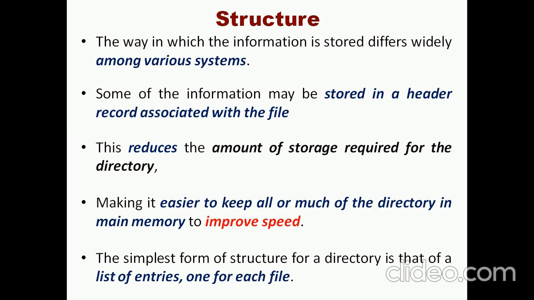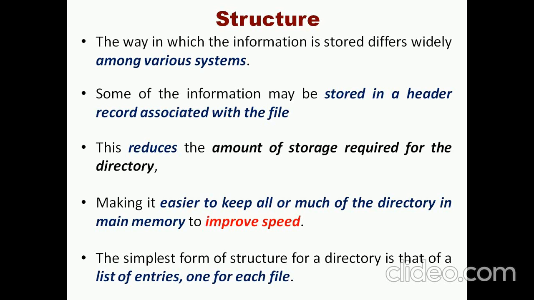In this case we are using the simplest form to structure the directory. Some directories have header information about the particular file, which reduces the amount of time spent searching for or accessing the particular file, and it also reduces the storage.